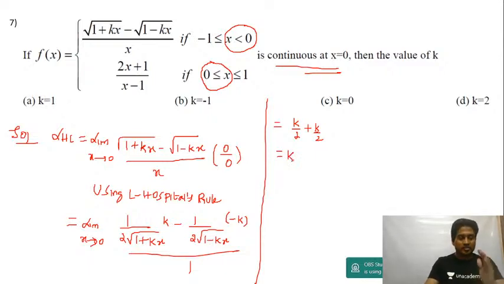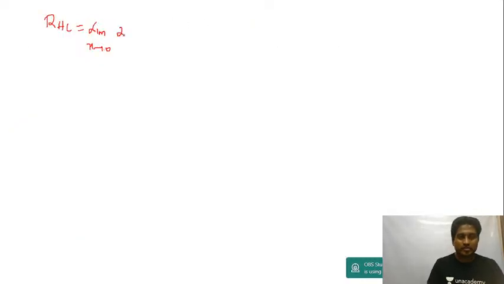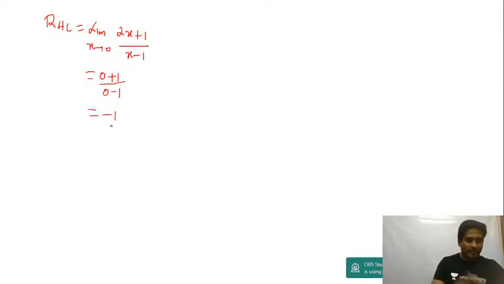Right, so less than 0 will be left hand limit, and more than 0 will be right hand limit. If I take the right hand limit, limit x tending to 0 of 2x plus 1 upon x minus 1. This is direct, guys. If x tends to 0, directly this is 0 plus 1 upon 0 minus 1. You will get this as minus 1. Right, so it's already continuous.